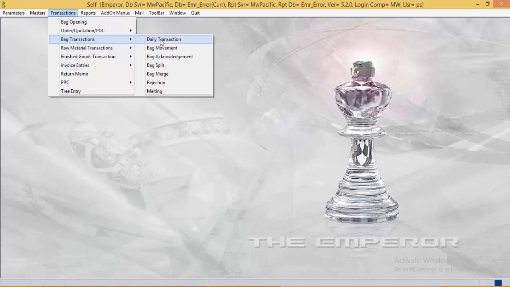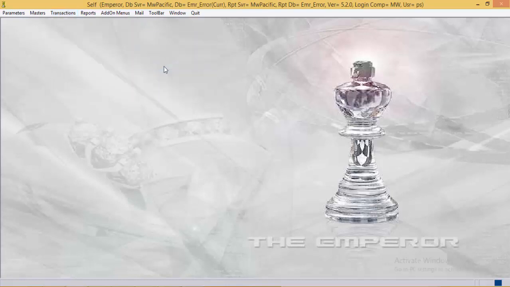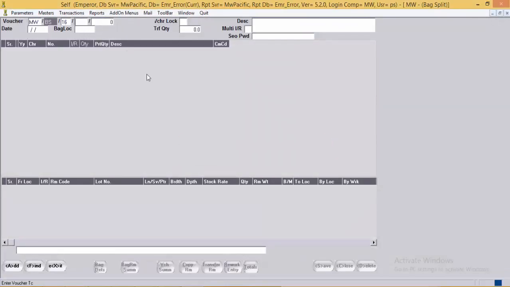Now we will see the bag split entry. As the name suggests, it is used to split a bag into multiple bags. Through bag split, the user can also transfer the quantity and RM from the bag of one order to another. Bag split is generally used when, among a lot of 5 pieces in a bag, the user needs to reject a single piece.